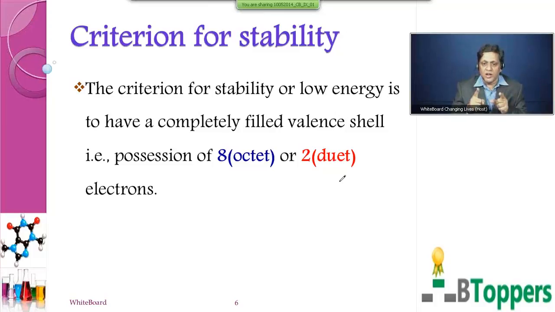Remaining elements try to achieve the nearest noble gas configuration, that is, by having 8 electrons in their outermost shell. So, the criterion for stability or low energy is to have a completely filled valence shell, that is, possession of 8 electrons in the outermost shell. The possession of 2 electrons is only a small exception. It is only a few elements near helium that show a tendency to acquire the duet. Remaining elements show a tendency to acquire the octet through participation in chemical bonding.